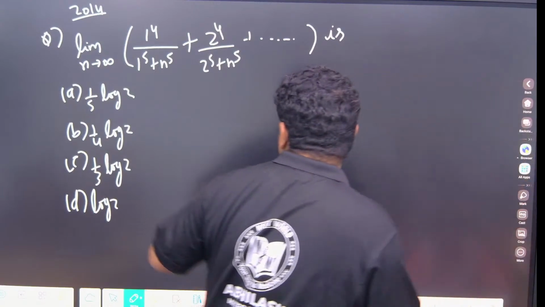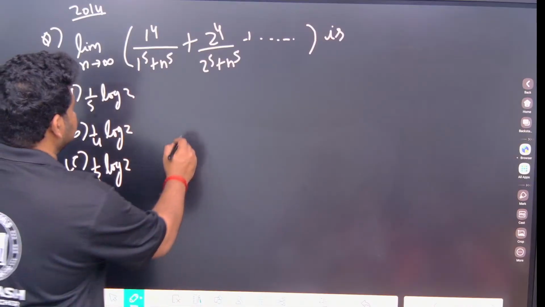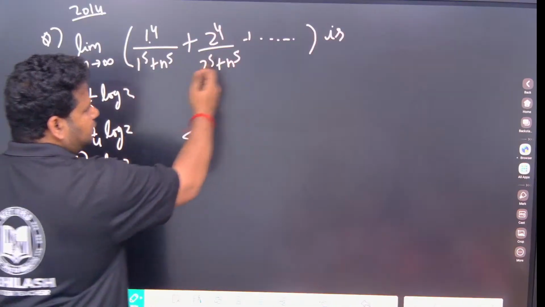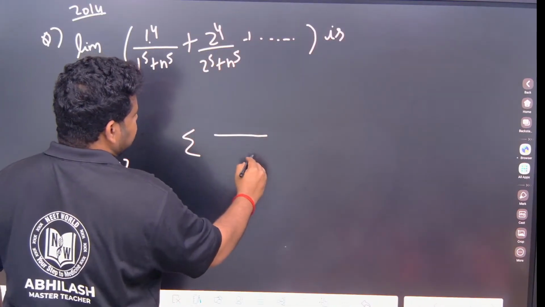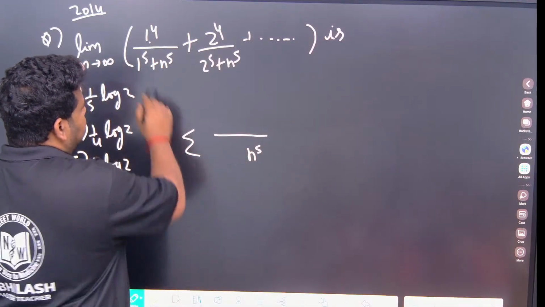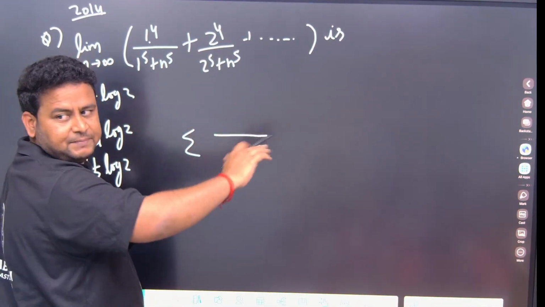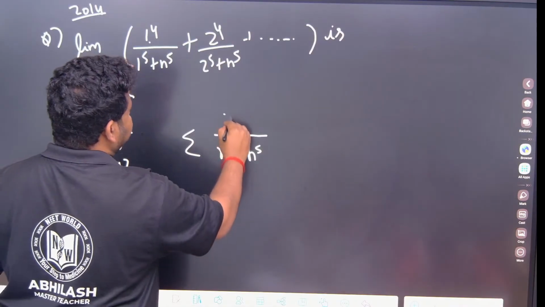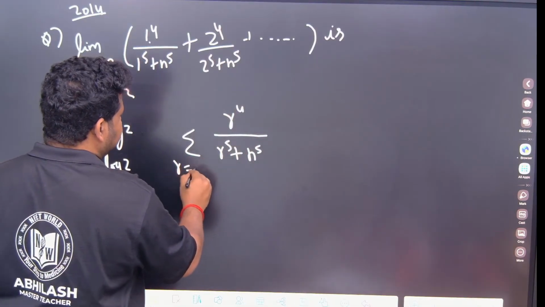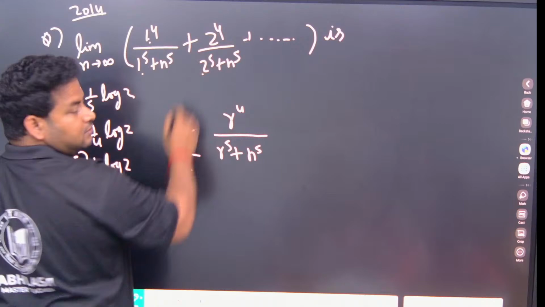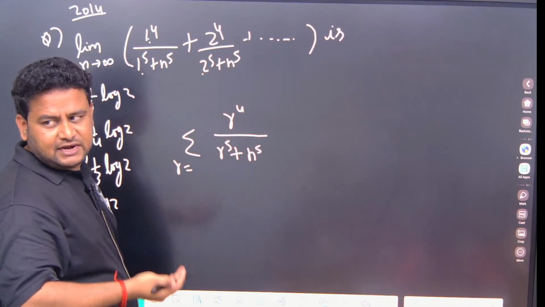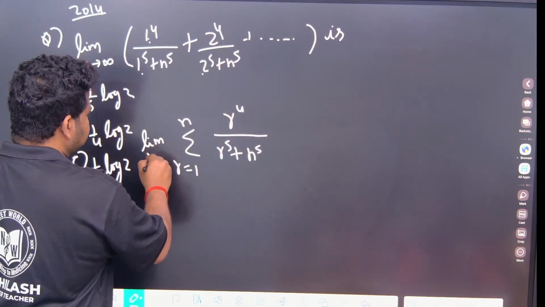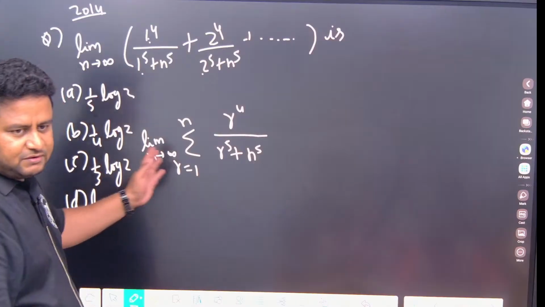Clear. Now see here, this is what is given. Now summation, r is definitely running from 1 to n. What is not changing here? n to the power of 5 is not changing. 1, 2, like that it will go on up till n. Here we can write it as r to the power of 5, and this is r to the power of 4. So r is running from 1. The variable value is r, and what is not changing we will write as n. So r is running from 1 to n. So limit as n tends to infinity, we will write it in the form of summation like this. So the limit will become summation.